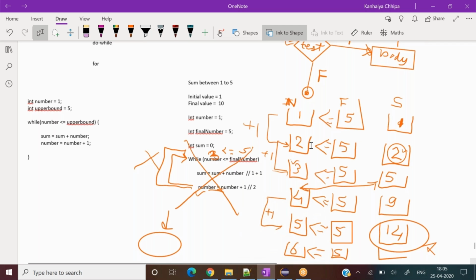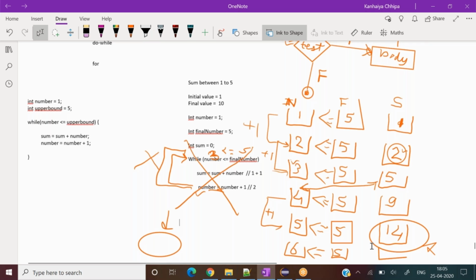Did we make any mistake? Initially we have taken 0. The first number was 1 and the final was 5. So the sum was 0 plus 1, which is 1 only.